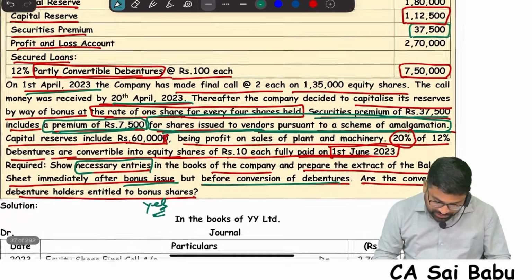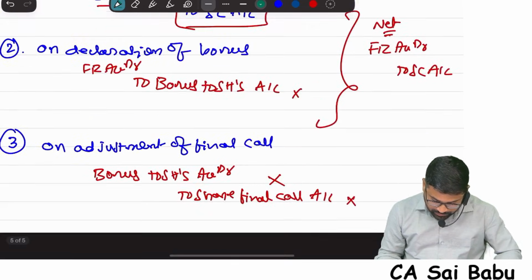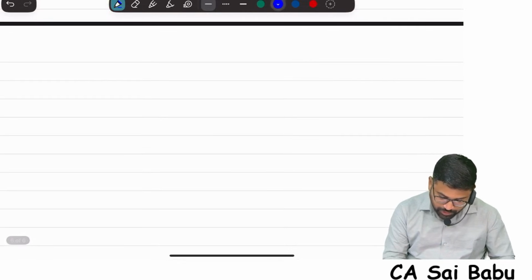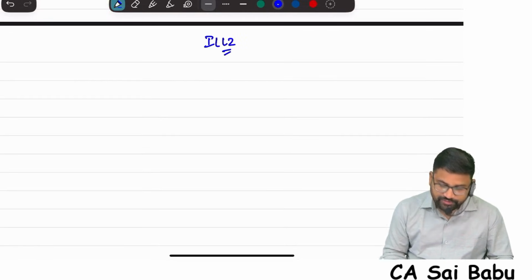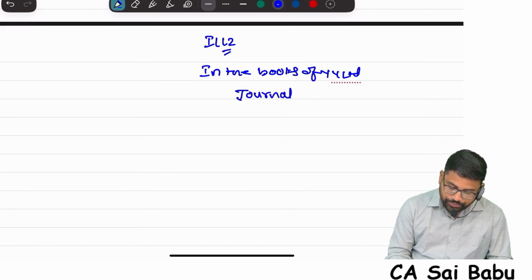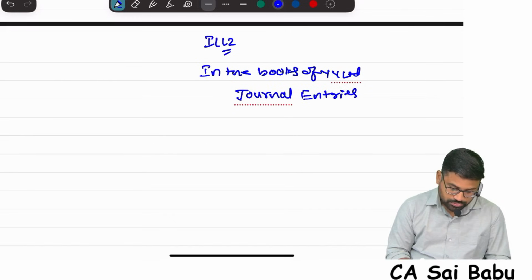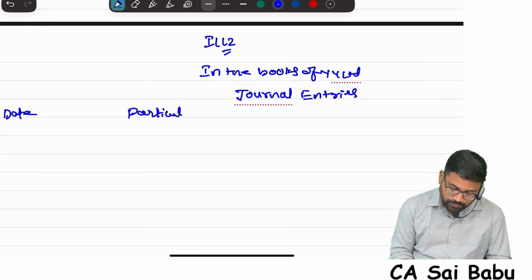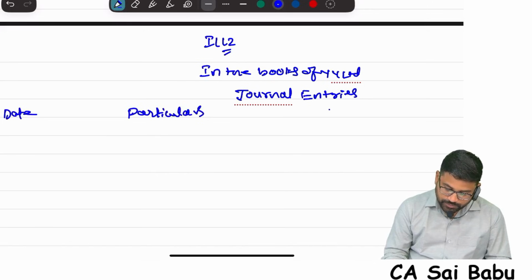Very simple question this is. What is the question number? Illustration 2. Come on, it will get completed very quickly. So in the books of company name YY Limited, journal entries, correct? Date, particulars, debit rupees, credit rupees, correct?